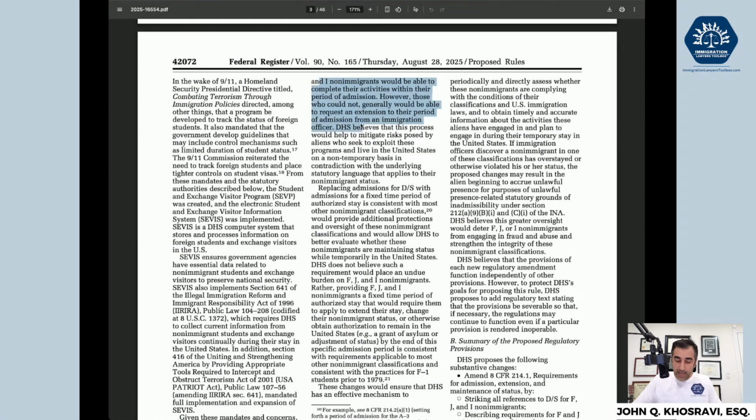It goes into the I visas here about them exploiting the system, which I'm not going to get into here. But they also talk about complying with conditions of their classification. And that's the big deal they're making. We need to do, and this is the big change, is a person who's here on a student visa needs to do an extension of status after 4 years, essentially, if you're going to college. So they have a time to double check you're doing things right. But that's what SEVIS is for.